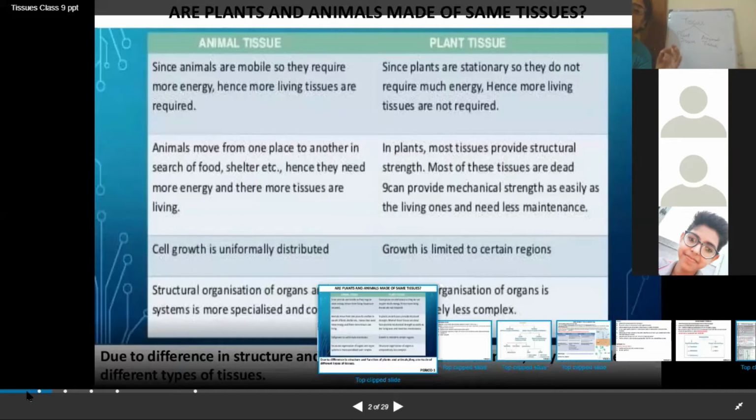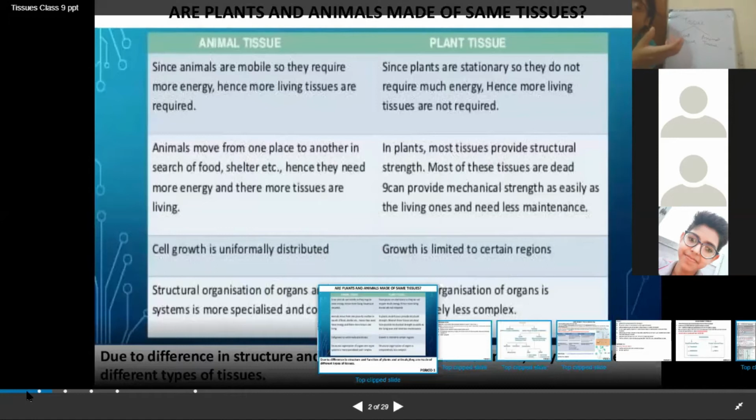Plants do not show locomotion, plants show only movement. So their demand for energy is not what it is in the case of humans. Their demand for energy will be less, so definitely their tissues will be somehow different.